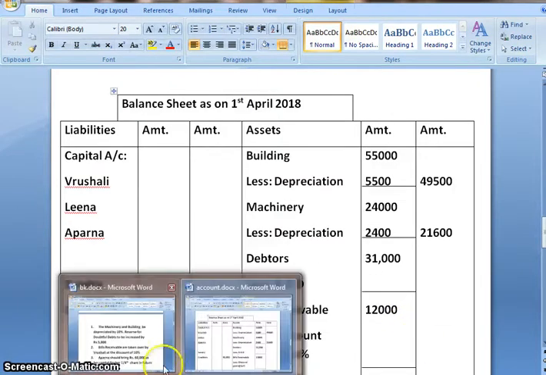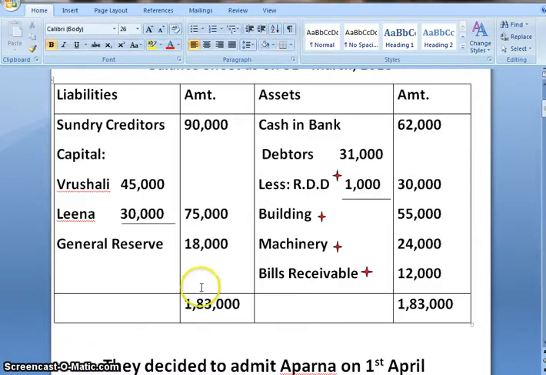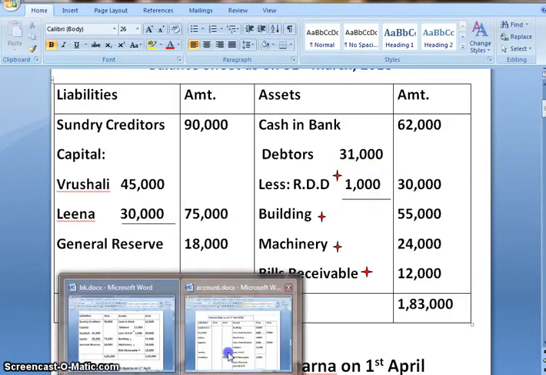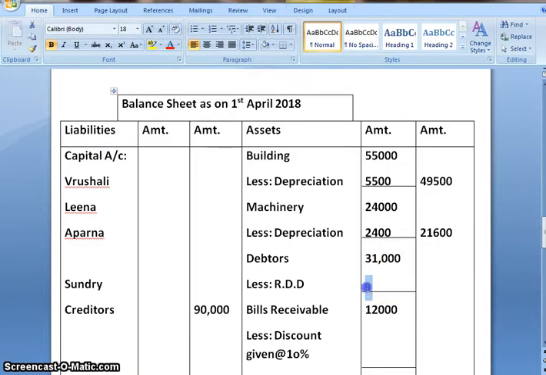But as you have seen in the question, there is already an existing RDD of 1,000 plus the new RDD 5,000. So the total RDD which we are going to deduct would be 6,000. On subtracting 31,000 minus 6,000, my final amount of debtors would be 25,000.